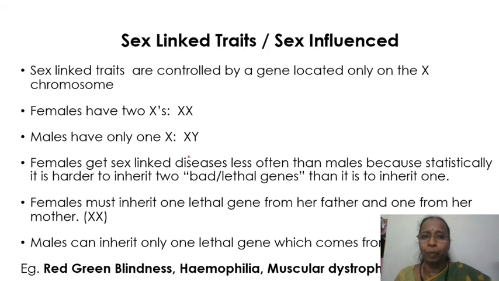And coming to the next important topic, because this is also very important, you can expect definitely from this topic. Next one is sex-linked traits, and these are the characters which are present on the X chromosome. Okay, mainly X. Sex-linked means X-linked only. In this case, females are having 2 X chromosomes. In humans, females will be having 2 X chromosomes, whereas males will have only 1 X chromosome, the other one being the Y chromosome.